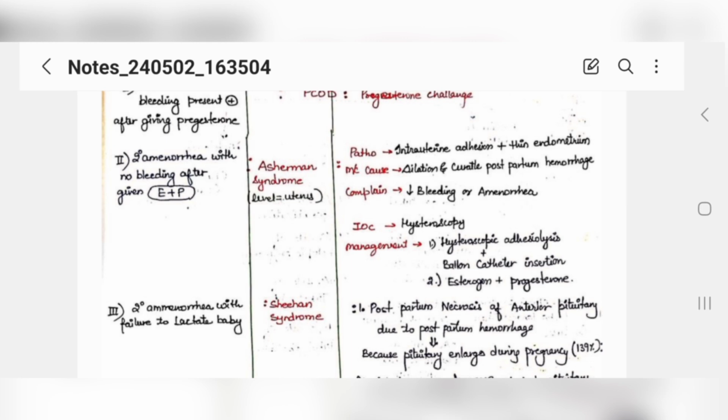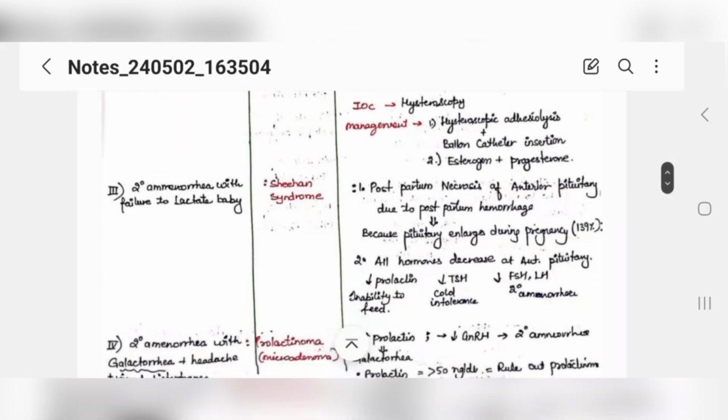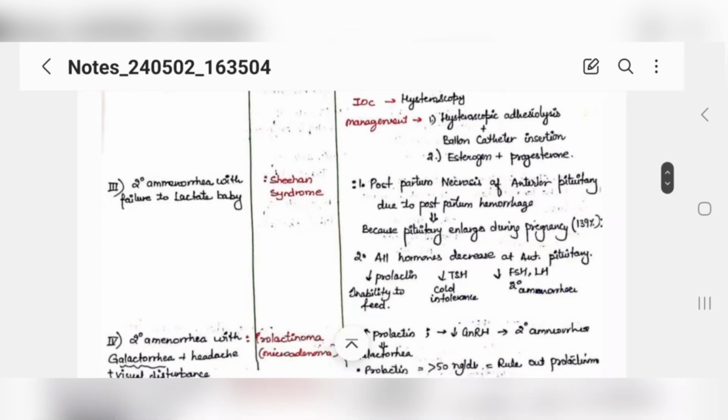The management is hysteroscopic adhesiolysis, where you cut down the adhesions. You will also do a balloon catheter insertion to inflate the uterus, and also provide estrogen progesterone hormones.